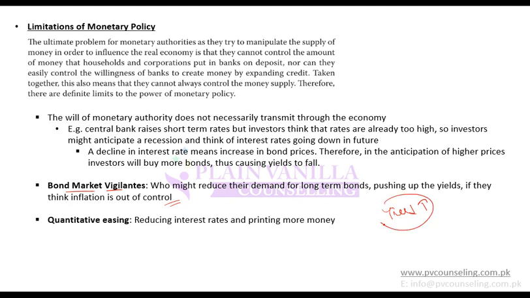And when does yield increase? Yield increases when prices decrease. And how will prices decrease? Prices will decrease when they cut down the demand for long-term bonds. So some investors may cut down demand for long-term bonds to push up the yield to incorporate the out of control inflation expectation. Those are known as bond market vigilantes.